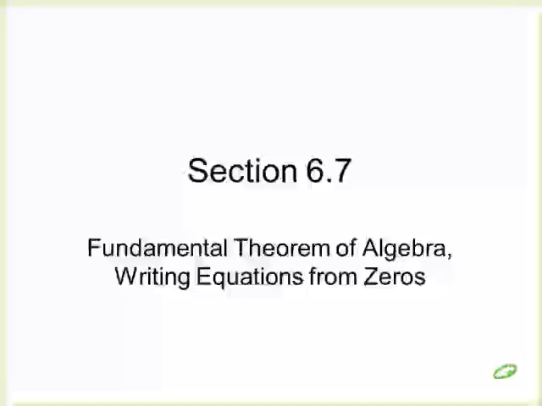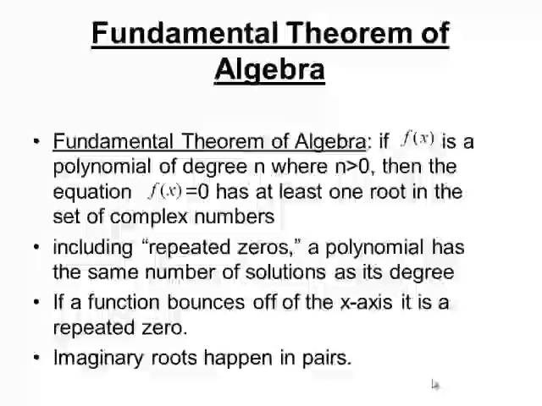So our fundamental theorem of algebra is like the big idea of algebra. What the fundamental theorem of algebra says is if f of x is a polynomial, so polynomial means that we have powers of x, then when we set the equation of f of x equal to 0, it says it has at least one root in the set of complex numbers, or one solution. Another word for root is solution. So then we have at least one solution.